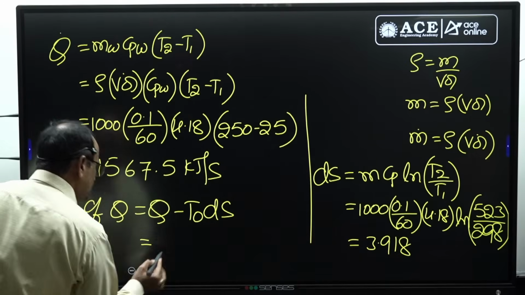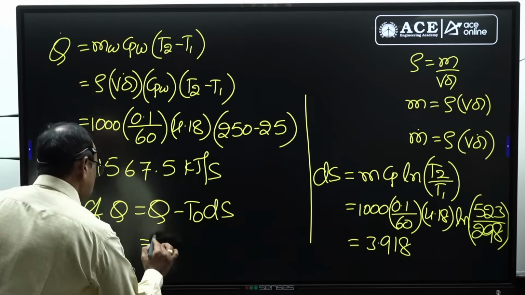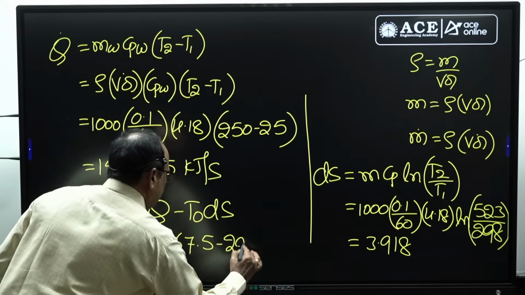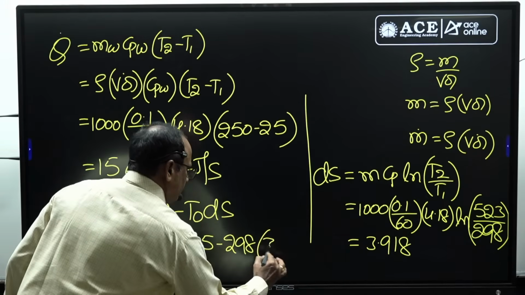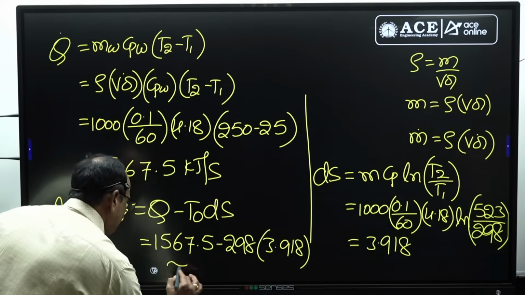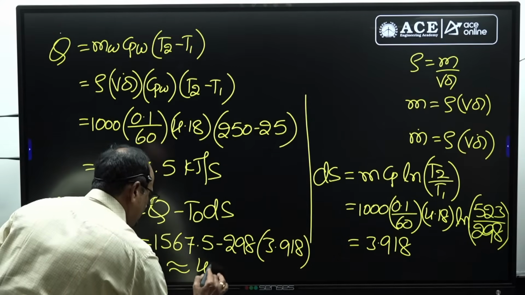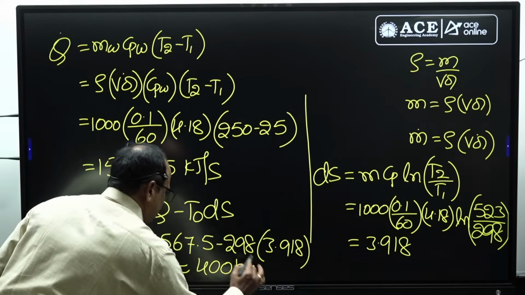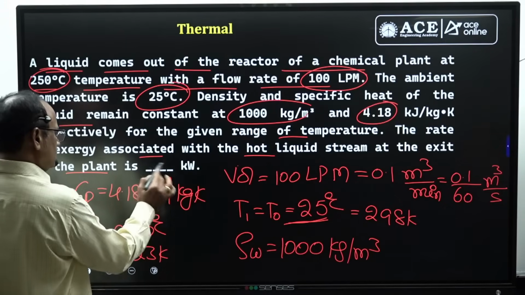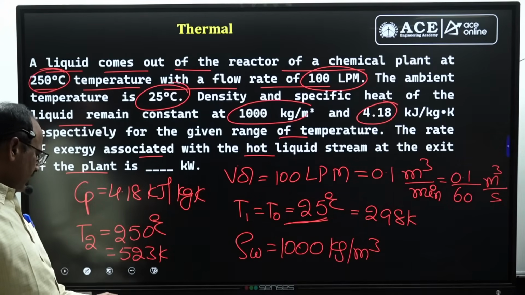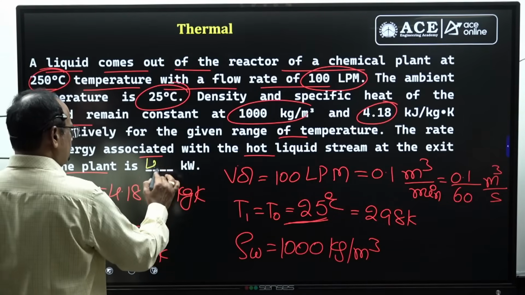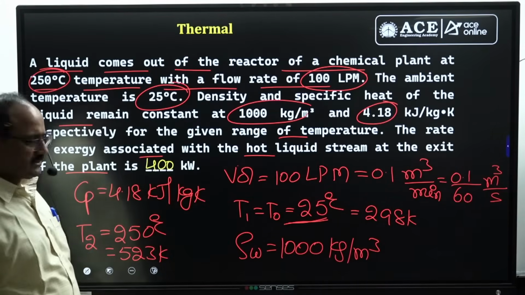Then the available energy of the Q is Q minus T naught ds: 1567.5 minus 298 multiplied by 3.918. You simplify this value and get approximately 400 kilowatts. My calculator has shown 399.73, approximately 400 kilowatts. So that is the answer.